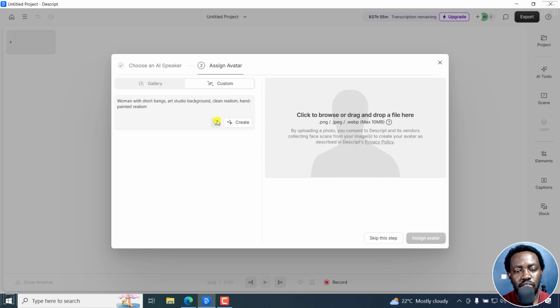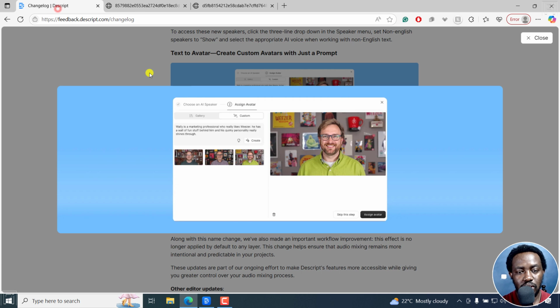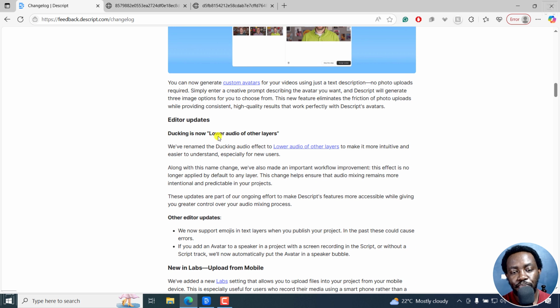You can just have this brainstorm for you, and it changes depending on what you want. There are pre-made prompts if you don't have anything going on or you are not creative at that moment. So that's text to AI avatar right there. You can create custom avatars with just a prompt, so you don't actually need to upload a photo. Just use that. And then we've got some editor updates.